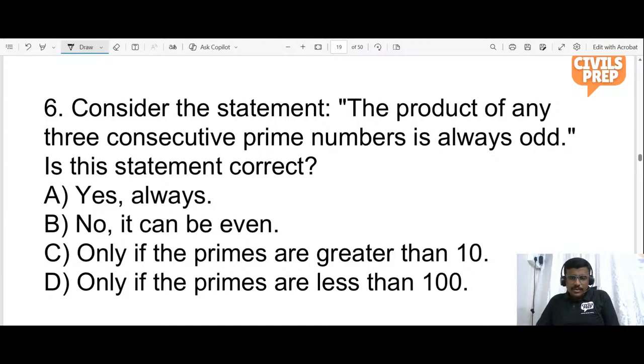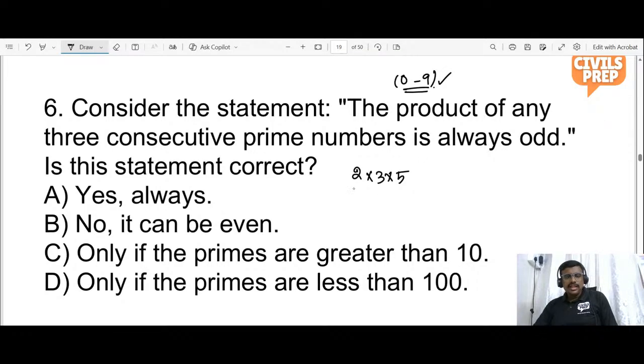Exactly, dear. Thank you so much. 2 into 3 into 5. So, the consecutive prime numbers, the next prime number in order. Let us discuss. I told you, whenever a question is being asked, always stick with the numbers from 0 to 9. So Ashwini has used this clue and she has found the answer.